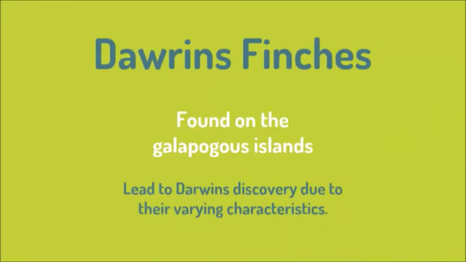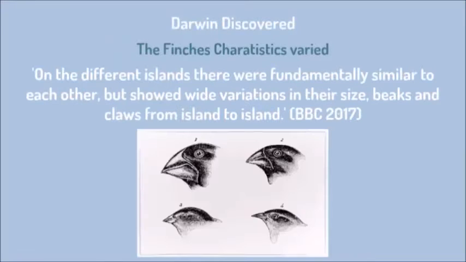Darwin's finches found on the Galapagos Islands led to Darwin's discoveries due to their varying characteristics. Darwin discovered the finches' characteristics varied. On the different islands they were fundamentally similar to each other, but also showed a wide variation in their size, beaks, claws from island to island.